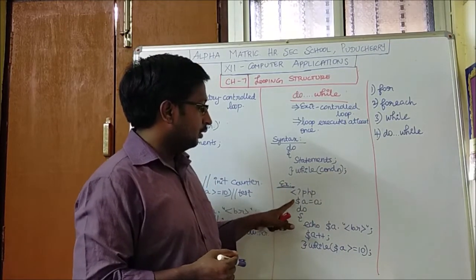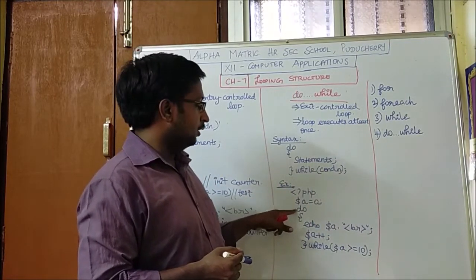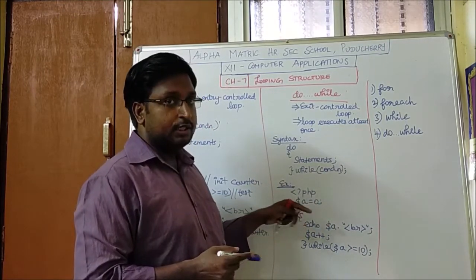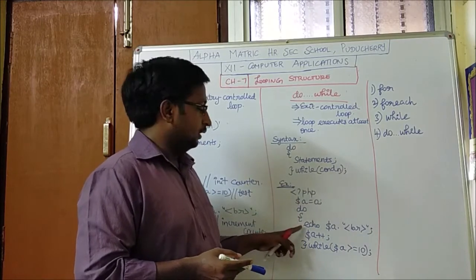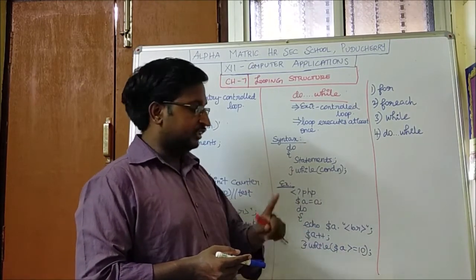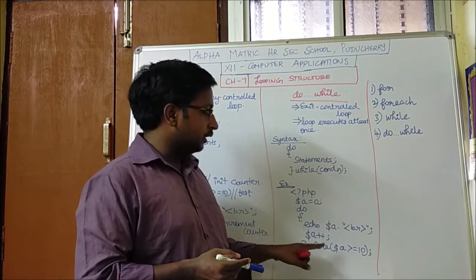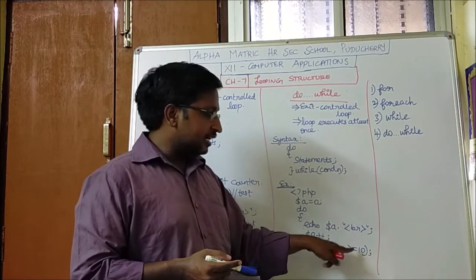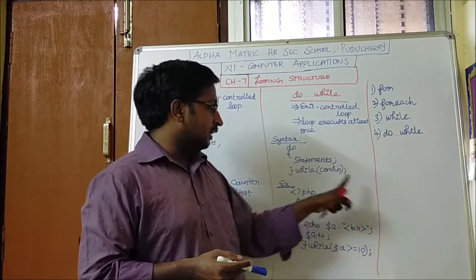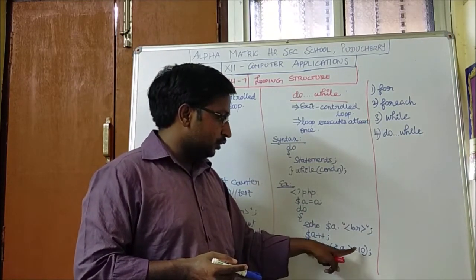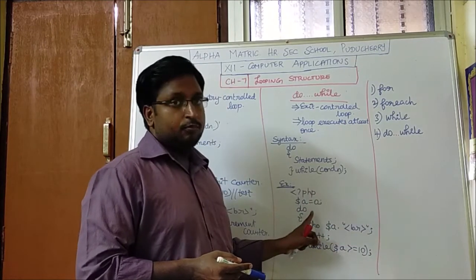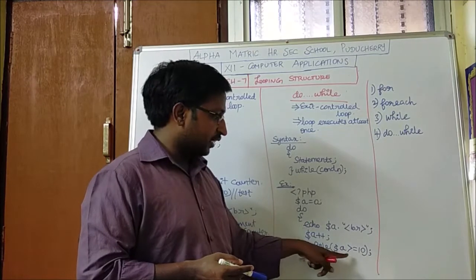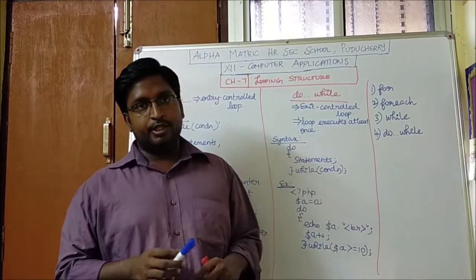So let us see the example. The same, before the loop, I initialize the value. Without checking the condition whether it is true or not, the loop starts and it prints the value for the first time. The value gets incremented, and while exiting the loop, the condition is checked. If the condition is true, the loop will execute again. Otherwise, if the condition is false, the loop gets terminated.